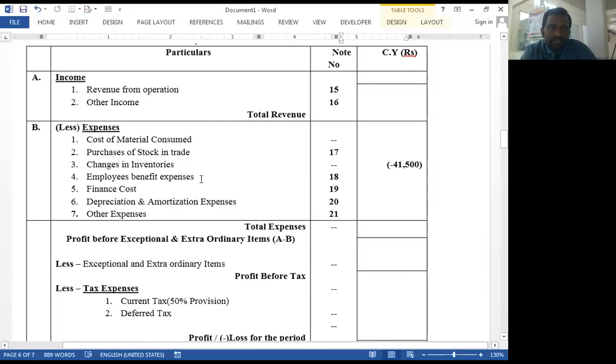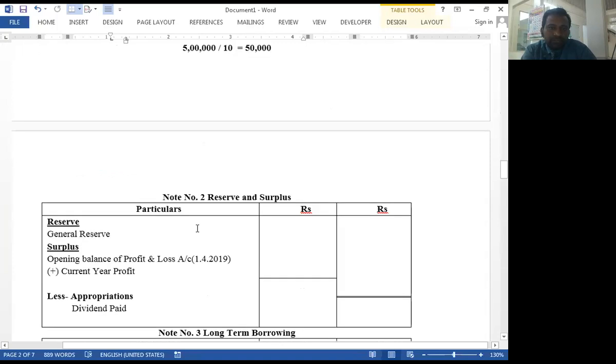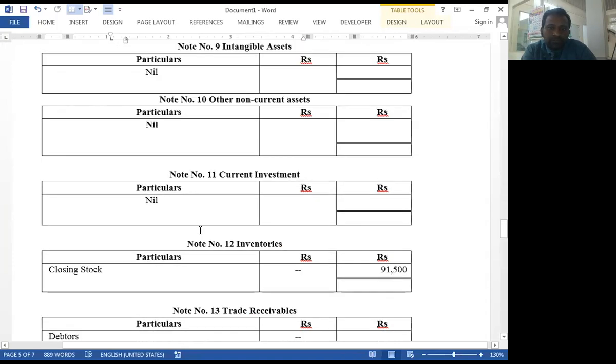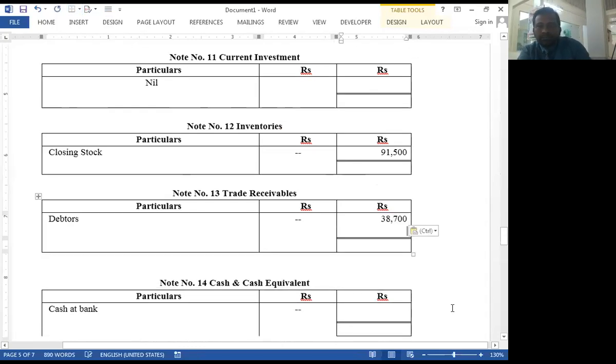See, this is the format of assets, and debtor is a current asset, associated with trade receivable. See here, trade receivable, 38,700.